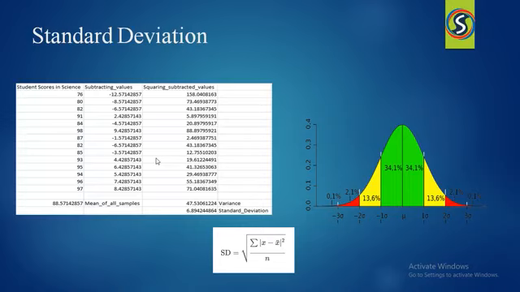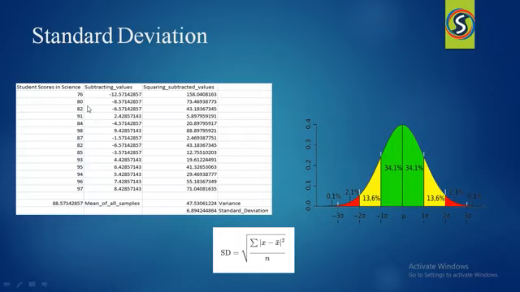Say suppose a teacher is there in the class. The teacher wants to know how the students performed in the exam. When I compare one student's marks with another student's marks, whether those students performed equally or not, I just want to confirm. To confirm that, the teacher conducted an exam. In that exam, the teacher got the scores of each and every student. To compare each and every student with each and every student is a bit difficult. That will take more time, right? So that is the reason we focus on the standard deviation.